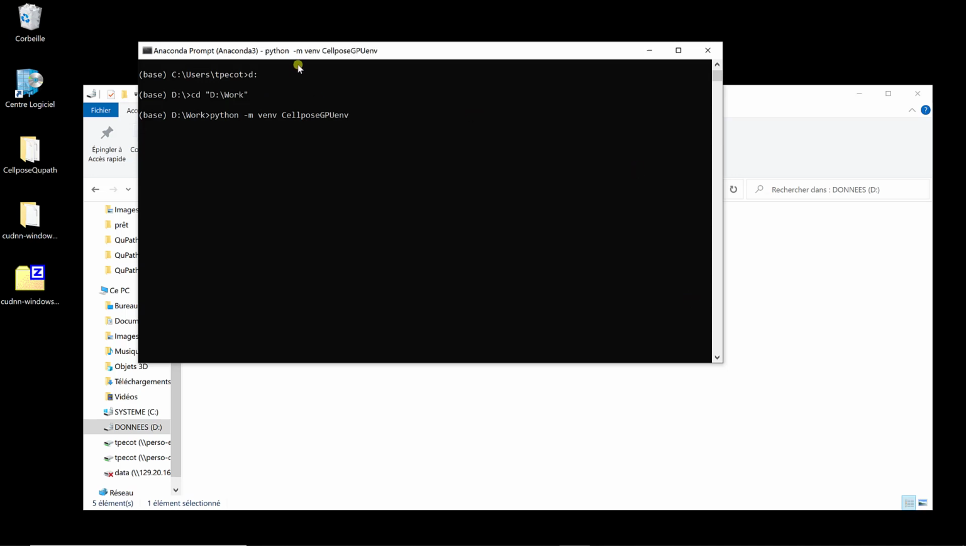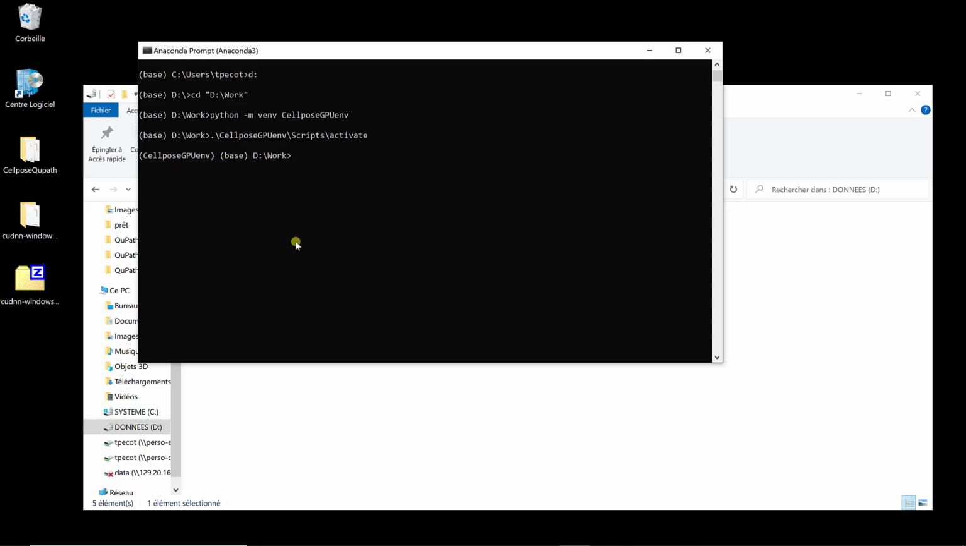And now it's creating a new virtual environment, which is called Cellpose GPU off. Alright. I first need to activate it. Very important, because I'm still not in my virtual environment. So if I go to Cellpose GPU off, and then scripts, and then activate. Now it's activated. So now I can install Cellpose.